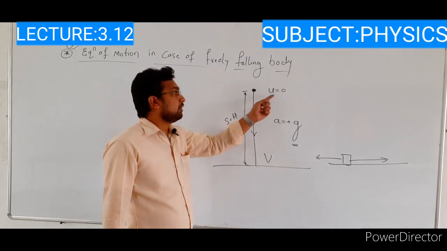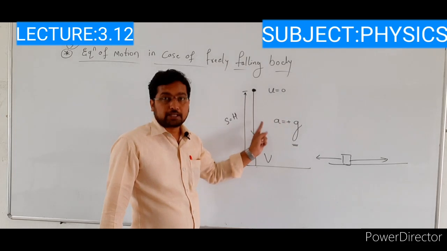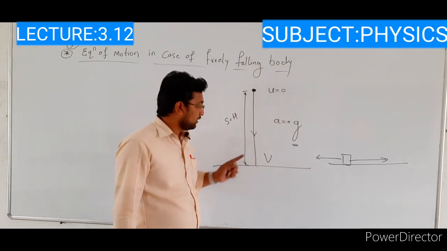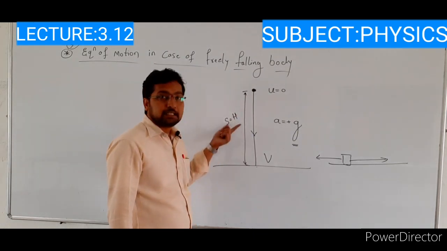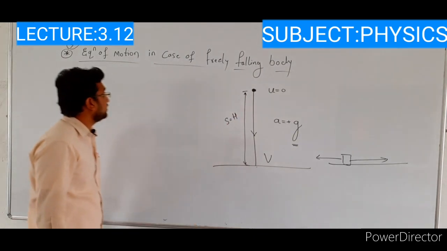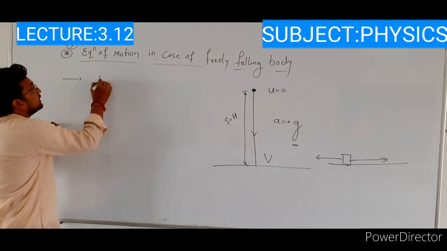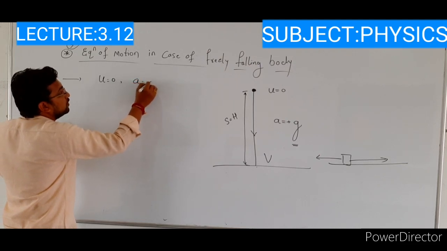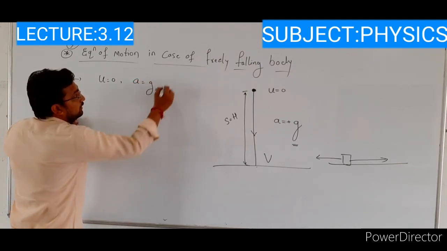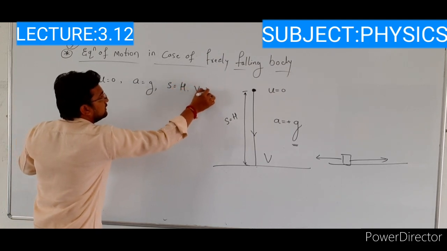See here, the initial velocity of the object is 0. The acceleration due to gravity is plus g. The final velocity of the object is v, and the distance covered by this object is h. Write all the values here: initial velocity u is equal to 0, acceleration is plus g, displacement is h, final velocity is v.